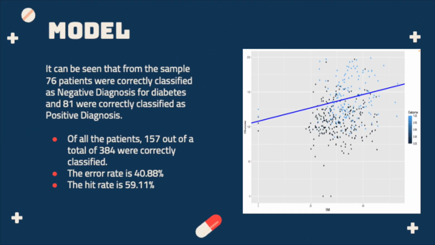The model. It can be seen that from the sample, 76 patients were correctly classified as negative diagnosis for diabetes, and 81 were correctly classified as positive diagnosis. Of all patients, 157 out of a total of 384 were correctly classified. The error rate is 40.88%, and the hit rate is 59.11%.